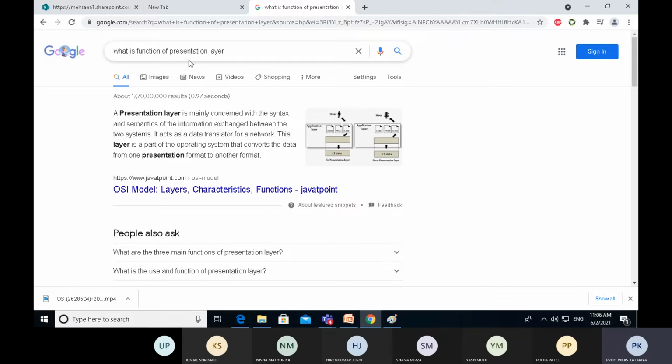The query was: what is the function of the presentation layer. The answer is stored somewhere else or on some other server, in a different format, possibly with different encoding schemes. But if in our computer system there are no translators, no encoding schemes or character reading scheme, number reading scheme, then we cannot read the answer coming from the server.